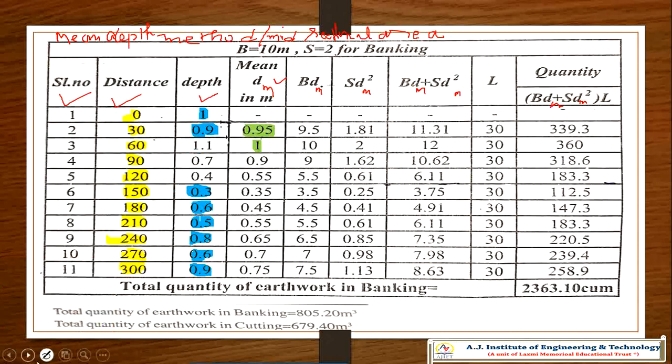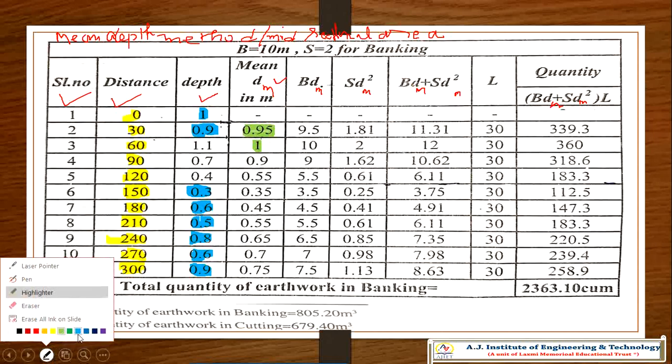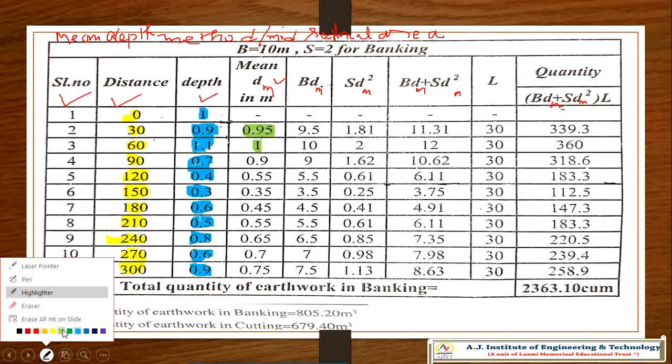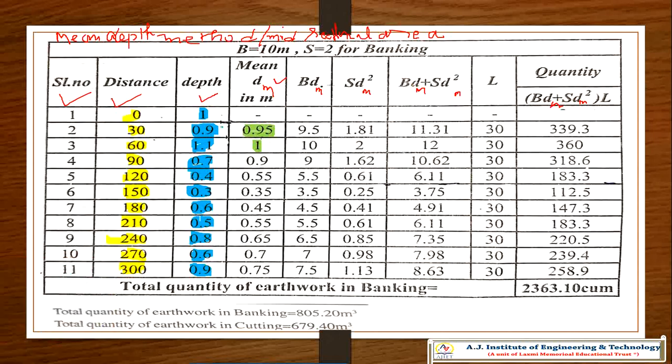My duty is just to help you understand. I am just highlighting for the students or learners. There is nothing much tricky. This is what I am teaching you here. Now you got it, that 1.1. From there again here to here, here to here. This is the mean we are taking, the mean of the depth. We can take the mean of the area also. So this is the mean depth method.